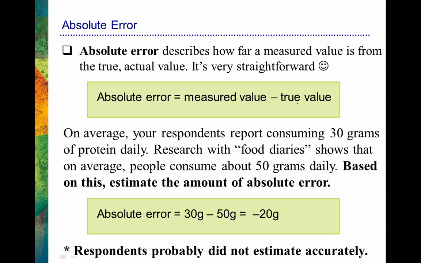If we're always subtracting the true value, then our value will come out negative when our error is essentially in the negative direction, in that, in this case, people were underreporting how much protein they take in. Let's say the people were over-reporting and they said 100 grams, it would come out with a positive number. So the positive number would show error in the positive direction, and that they are over-reporting how much protein they were taking in. So it's very important that we take our measured value and then subtract the true value.